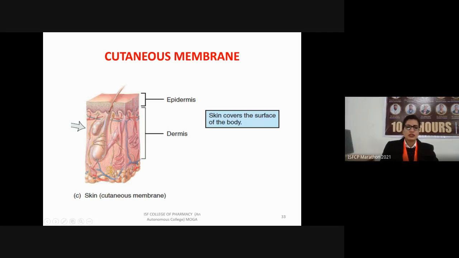The dermis contains, as you can see, all of the blood vessels, arteries, veins, nerves, and the roots of the hairs are also present in the dermis, but they extend through the epidermis and then extend outside the skin. They also contain various glands like sebaceous glands and sweat glands. Sweat glands are the ones which secrete the sweat, and sebaceous glands are the ones which secrete a secretion known as sebum, that is oil.